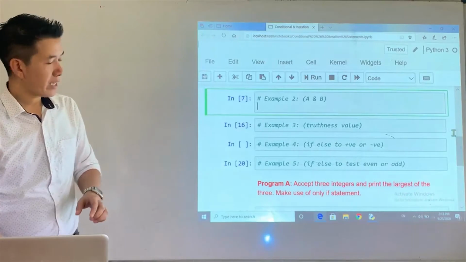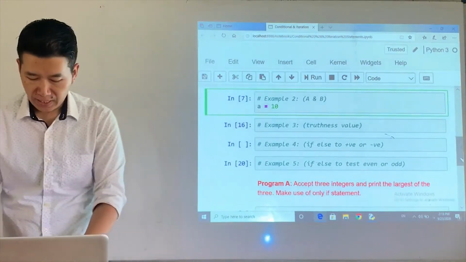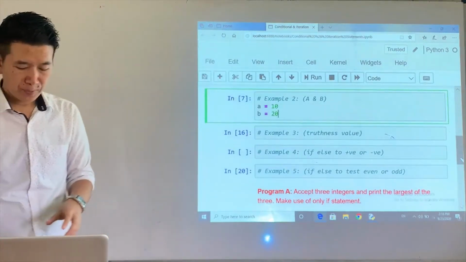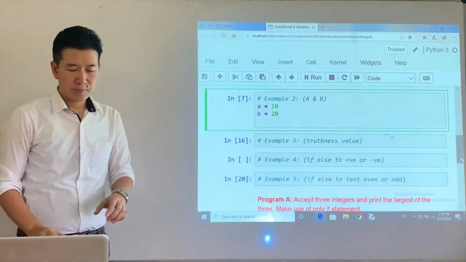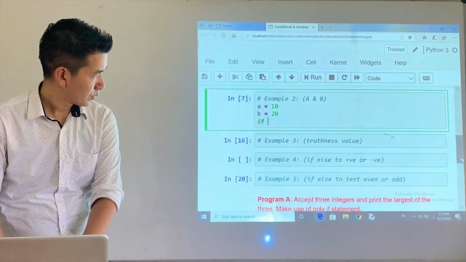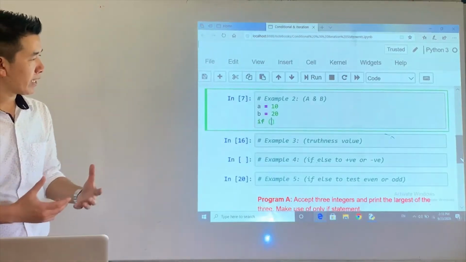Okay. Now let's say I have some values in A, and then in B I have 20. Right? Okay. Now let's say, just an example, right? It could be any example.